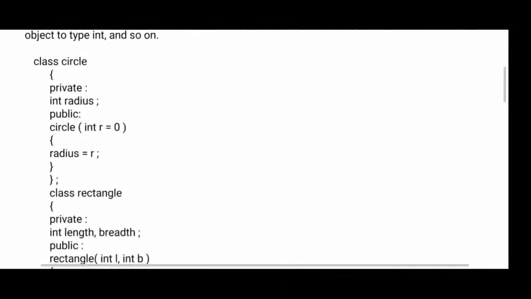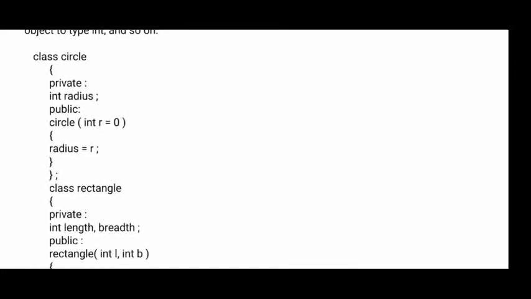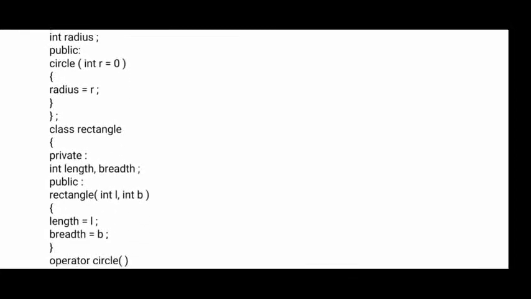Here we have one example program. You see here, circle is a class, and the private data member I have created is an int radius. Next, in public I have created Circle(int r = 0). Here Circle is a constructor, r is an integer variable, and here it is a parameter. Okay, what is the r here? r is an integer variable, it is a parameter of the constructor Circle that we are assigning to radius.